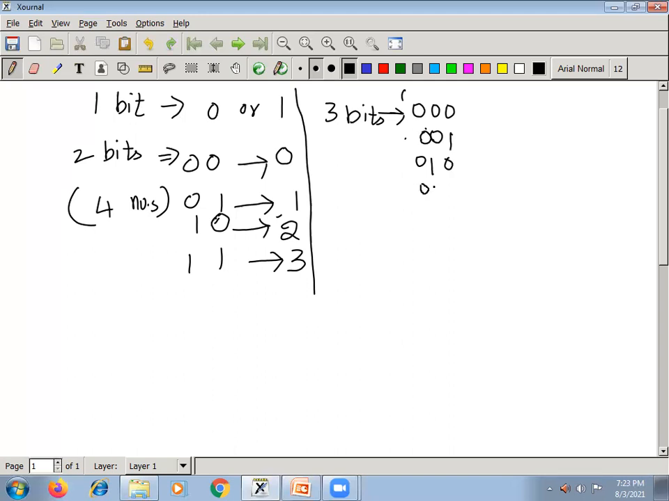Then 0 1 1, I can add. Next, 1 followed by 2 zeros, or 1 0 1, or 1 1 0, or all the 3 ones. These are the 8 possible combinations when I have 3 bits. So what are their equivalent decimal values?